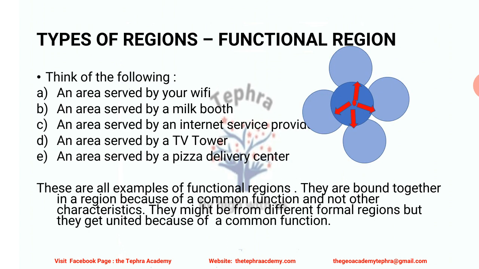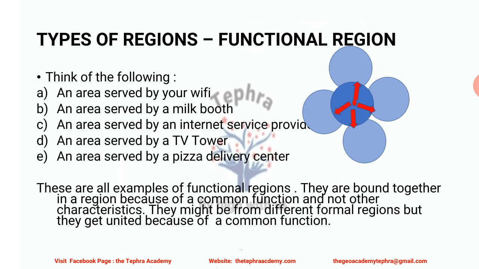Now we will think of another type of region, which is known as the functional region. Many people may get confused about how to identify a functional region from a formal region. It is very easy to identify a formal region because you can easily identify its characteristic when you know the name or when you see the region. But sometimes a functional region becomes very difficult to identify. To understand it, I will ask you to think of the following regions.